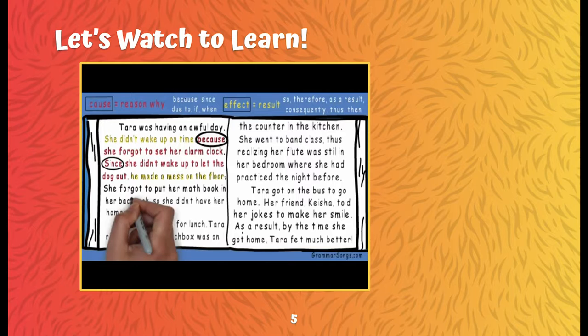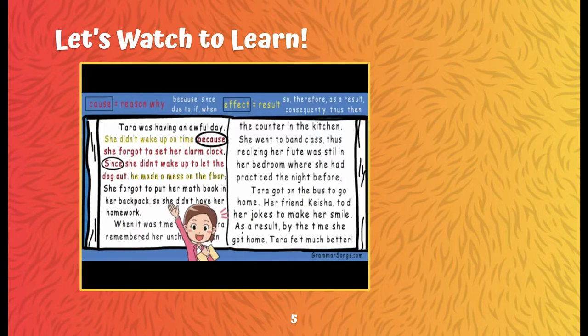She forgot to put her math book in her backpack, so she didn't have her homework. I see the word so. Wow, you certainly are getting good at looking for signal words. So is a signal word that can indicate an effect. She forgot to put her math book in her backpack, so she didn't have her homework. Forgetting to put her math book in her backpack caused the effect of not having her homework. Yes, I'm worried about Tara. Is her day ever going to get better? Let's keep reading to find out.